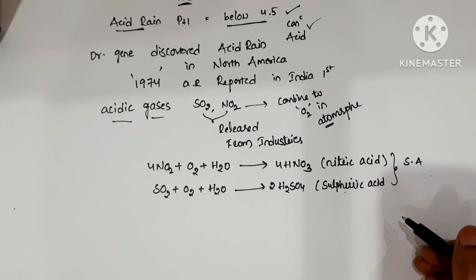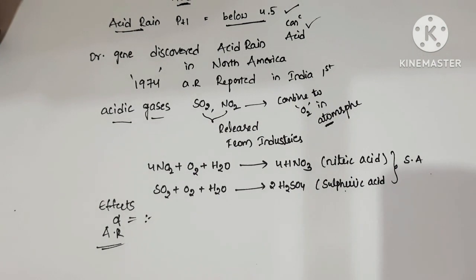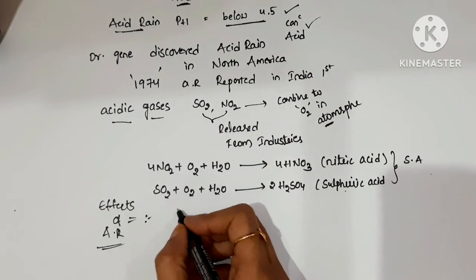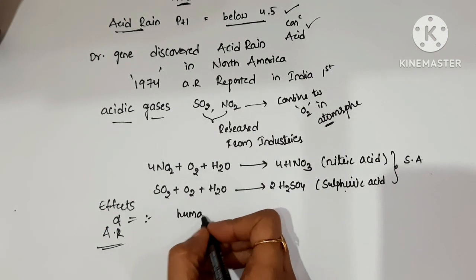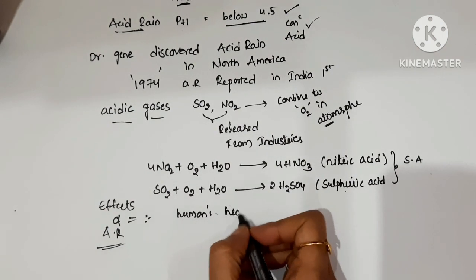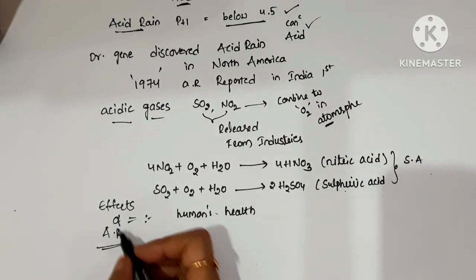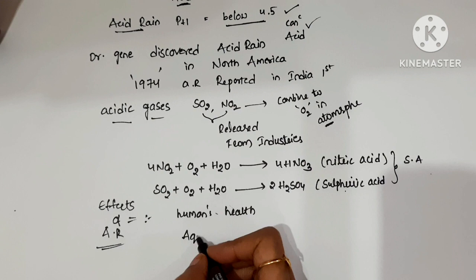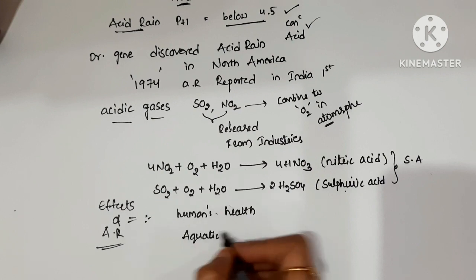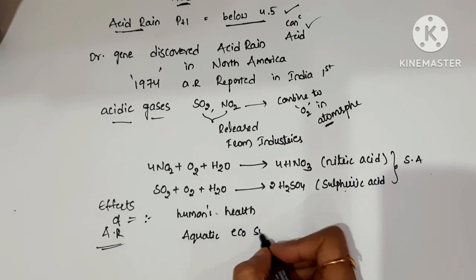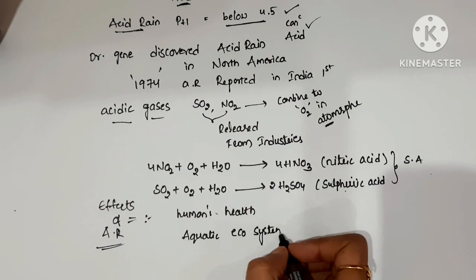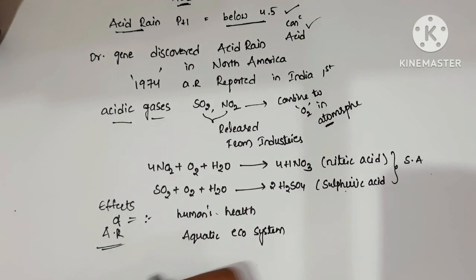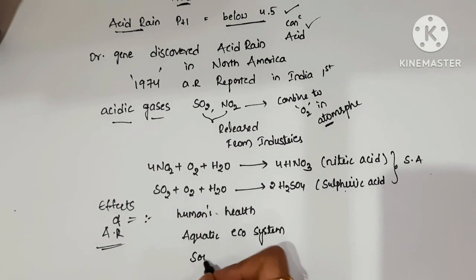So what happens? Generally, acid rain affects human health, destroys the aquatic ecosystem, and also destroys the soil and plants.